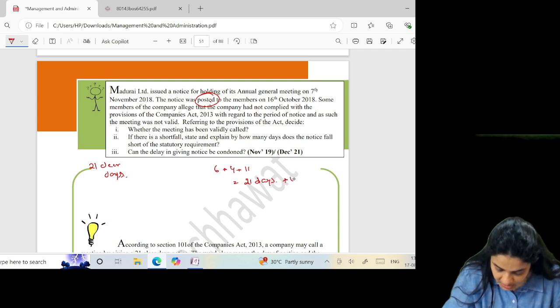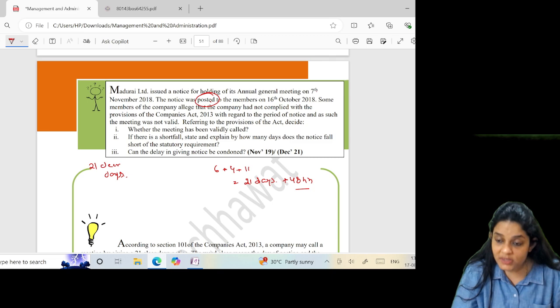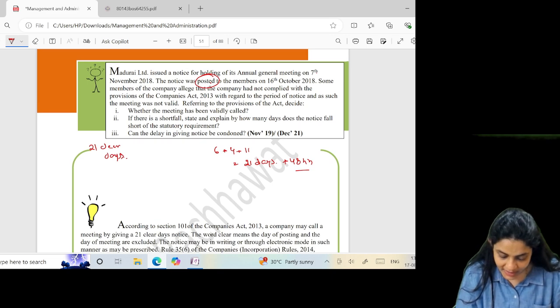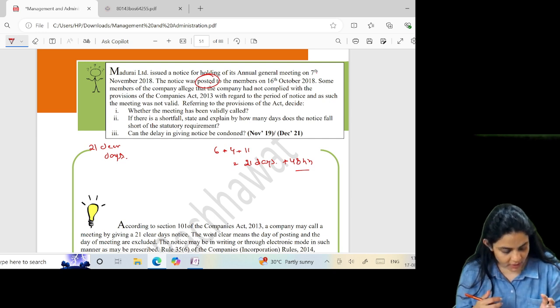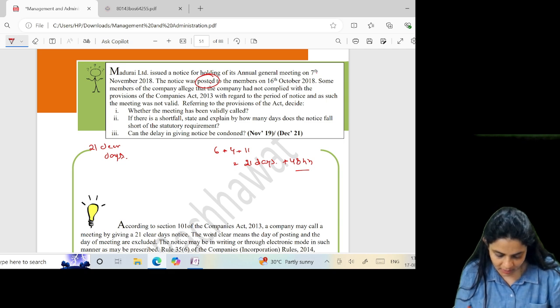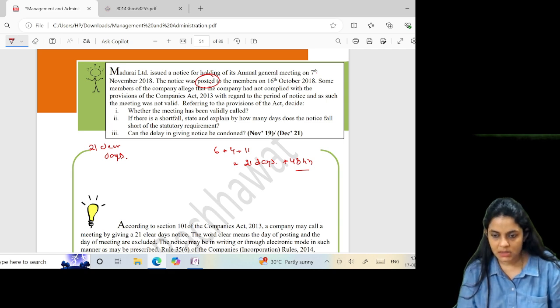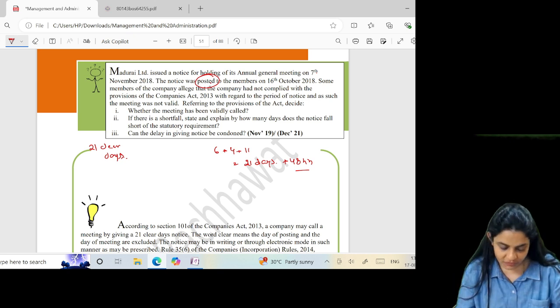When notice is posted, we need 48 hours for service. So it should be 21 days plus 48 hours. Is it 21 days exactly? 18, 19, 20, 21, 22, 23, 24, 25, 26, 27, 28, 29. How many days does this come to? 15 plus 6, 21 days. It's exactly 21 days, but 48 hours is not left.